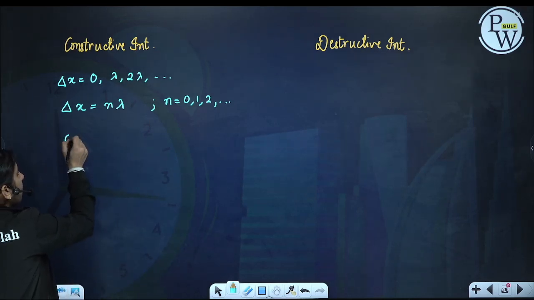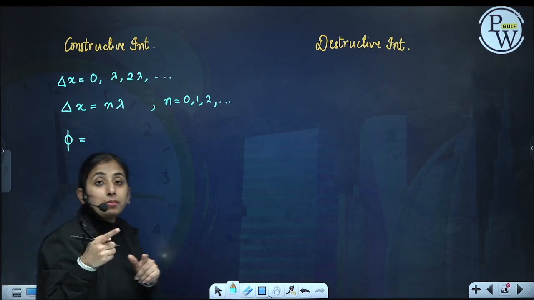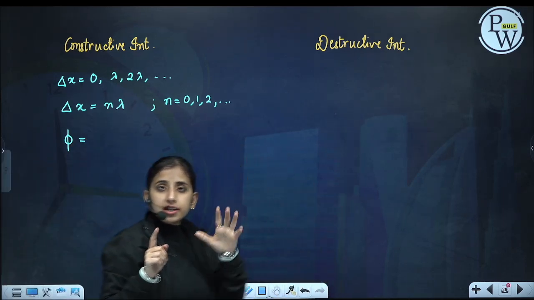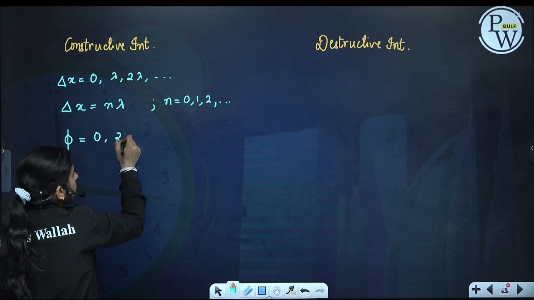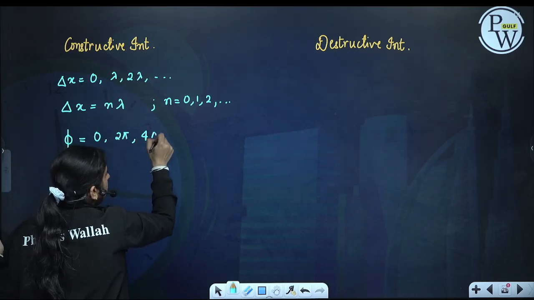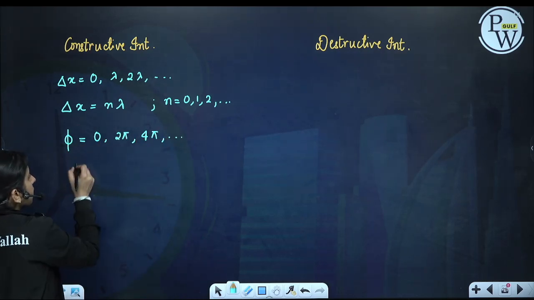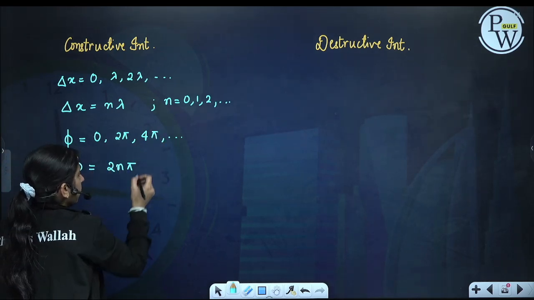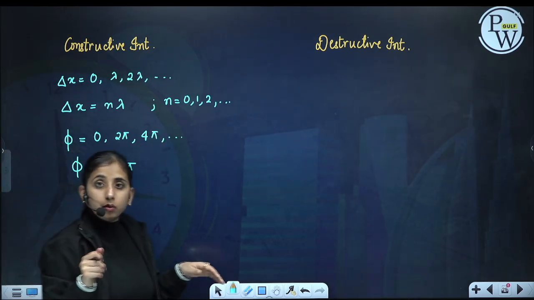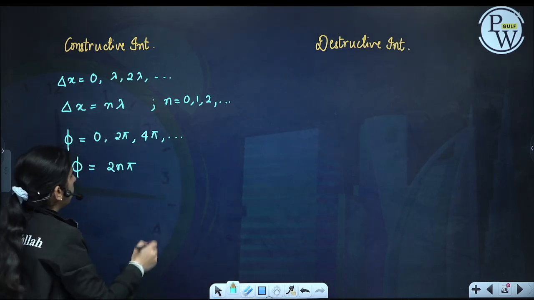So what will be my phi? For a 0 path difference we have 0 phase difference. For a lambda we have 2 pi, for 2 lambda we will have 4 pi. So phase difference will be 2n pi, where n is 0, 1, 2 and so on.